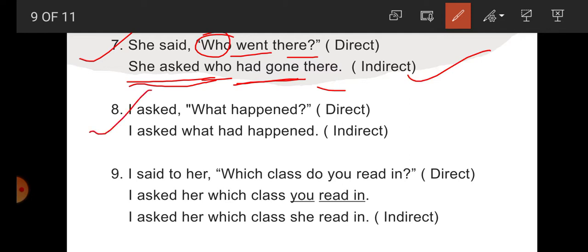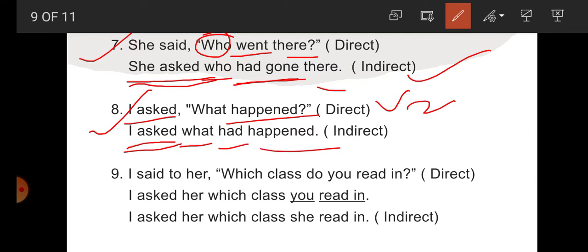Now example number 8. I asked, what happened? So student, I asked. Here asked is written. So write asked here. What is the question word. Now happened is what, student? V2. So again had plus V3. So had happened. I asked what had happened. What happened was written in simple past. So here past perfect, had happened.